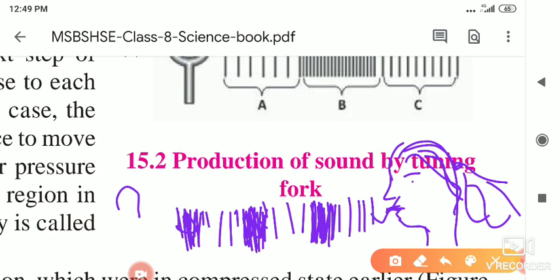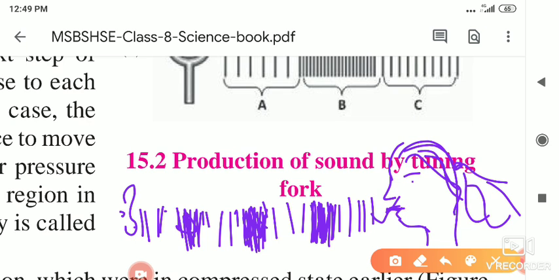Suppose one person is singing here and we are listening to her. We can hear her sound with our ear, our eardrum vibrates, and that voice is sent to our brain, and then we understand that someone is speaking. Suppose I am standing behind you and calling you, then you can also notice that you are listening, that I am calling you, and this is because of the propagation of sound